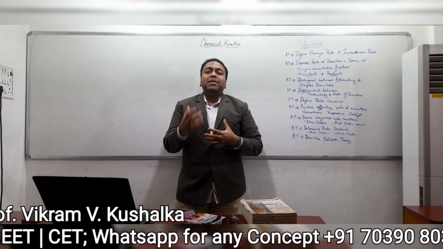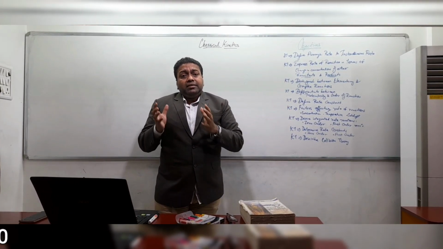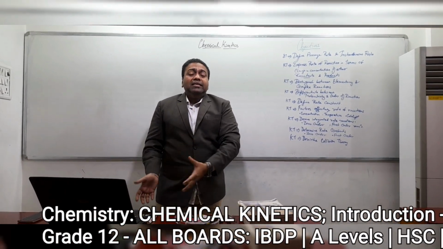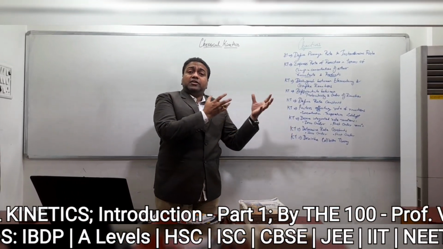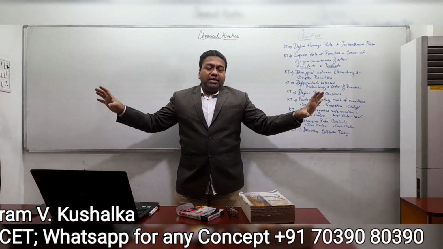We know that whenever a chemical reaction takes place, there is a left-hand side of the reaction, that is your reactants, and a right-hand side of the reaction, that is your products. In short, that is the representation of a chemical equation.